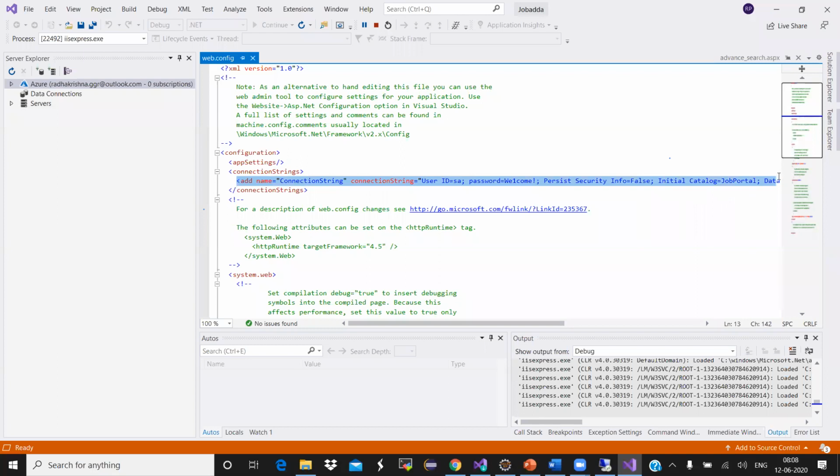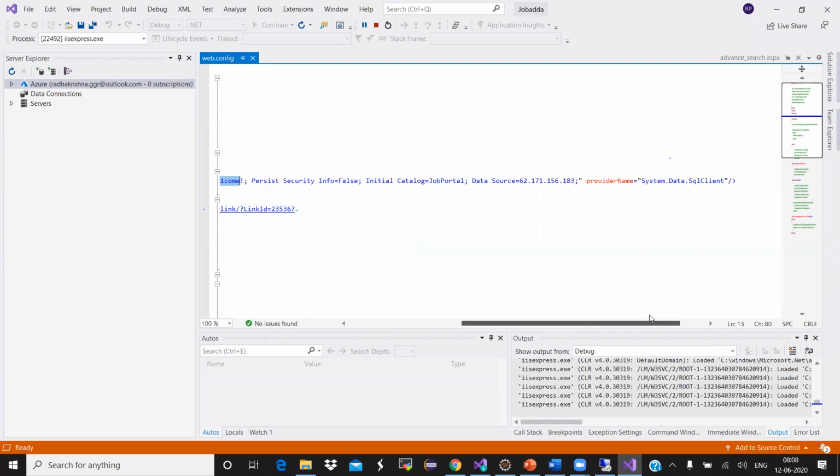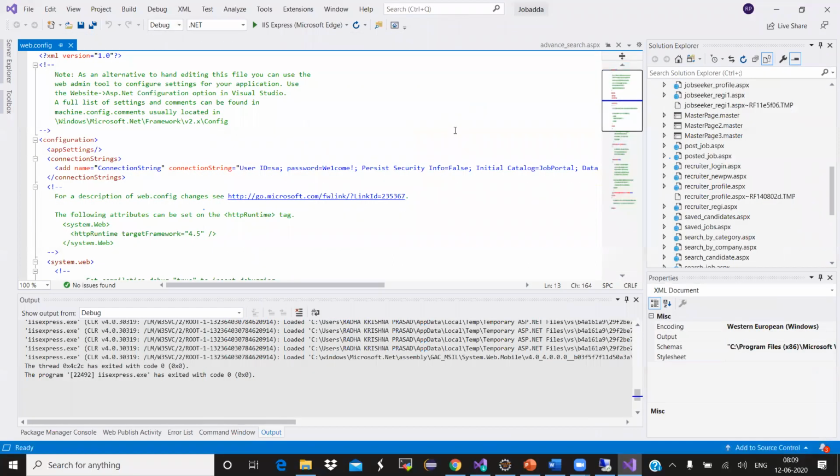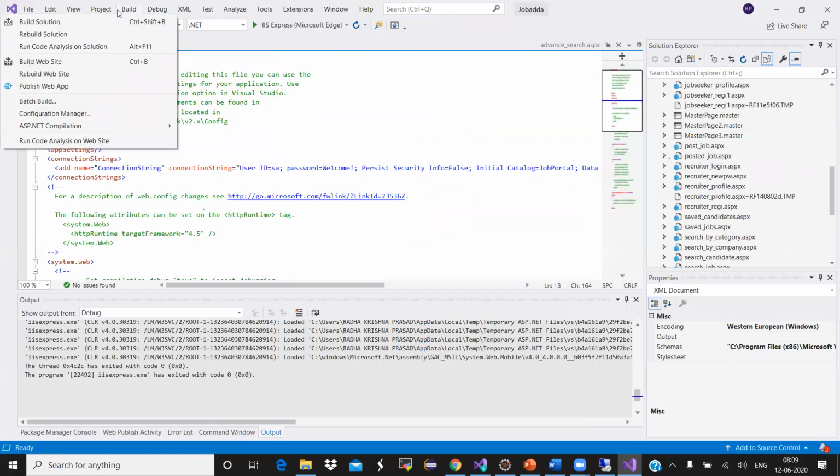This is how you will connect your application to the SQL Server database. You are using a connection string here in the web.config. Basically, in Java, we use the JDBC driver. We give the user ID, the password, the machine name of the database. This is the data source IP of my database, and this is the client that I'm using. This is one way of connecting your application directly from Visual Studio to the database server. You can also connect directly from here. You have some option to connect to the database.